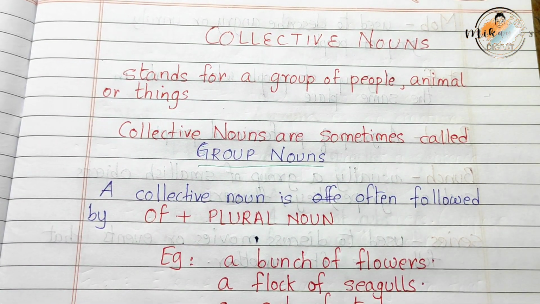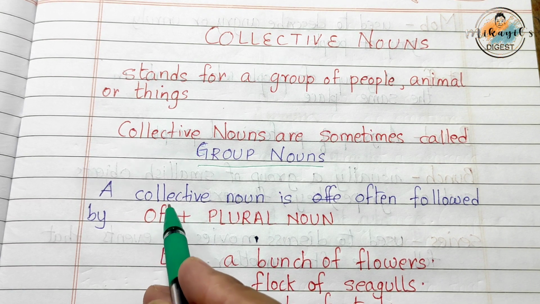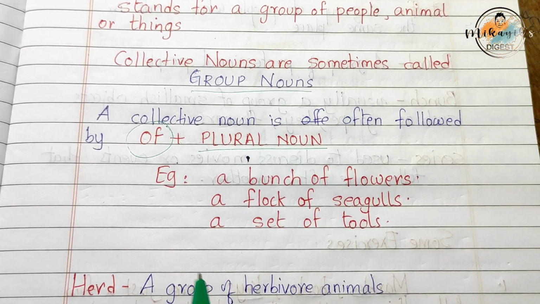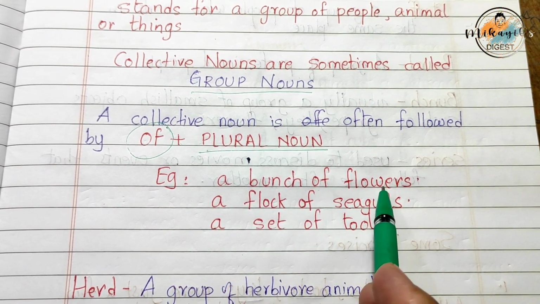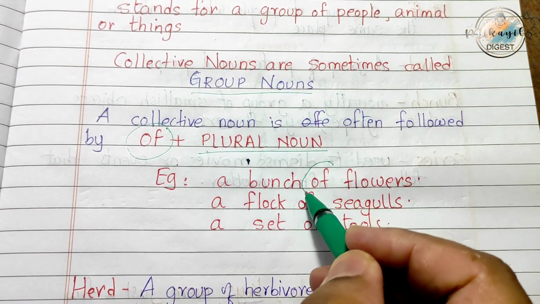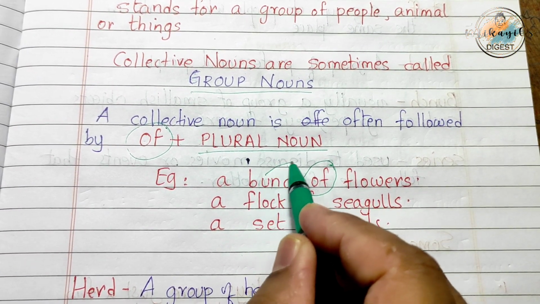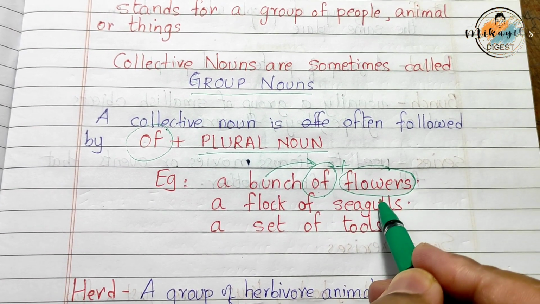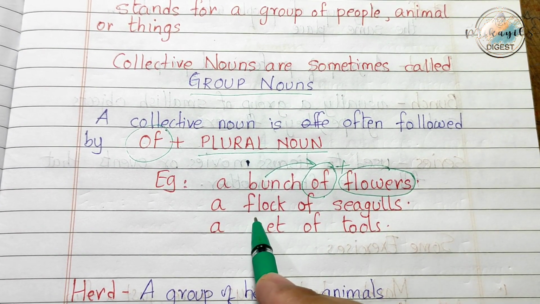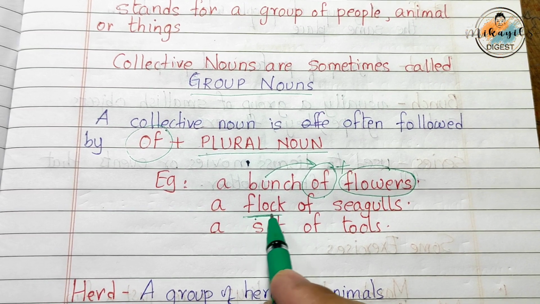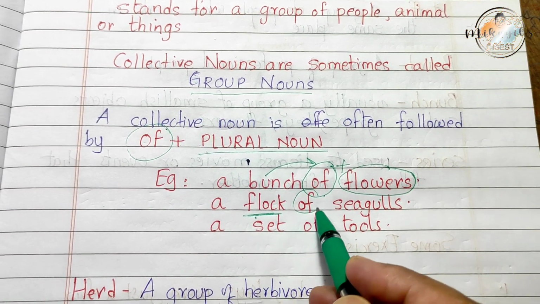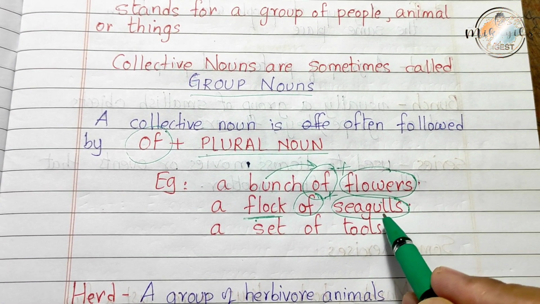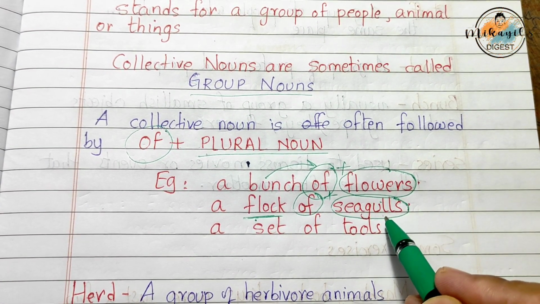A collective noun is often followed by "of" plus a plural noun. For example, a bunch of flowers. You can see here that the collective noun is followed by "of" and the plural noun flowers. Here the collective noun flock is often followed by "of" plus the plural form of this particular noun, seagull. It's seagulls.